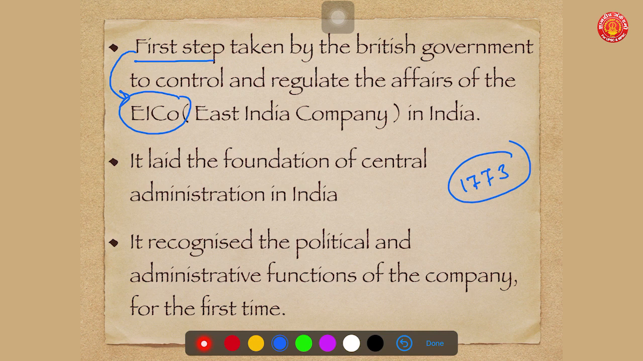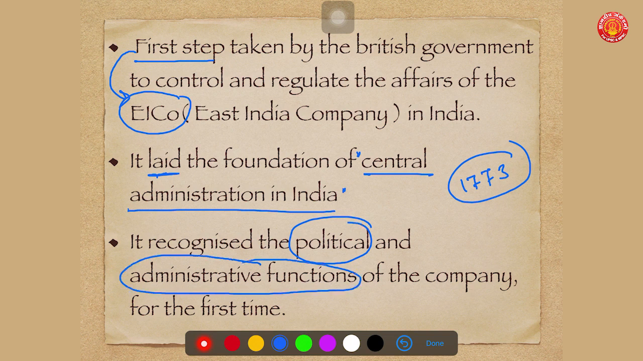Second important point to remember is, this Regulating Act of 1773 laid the foundation of central administration in India. This point is important. This act, the Regulating Act, laid the foundation of central administration in India. And third important thing, it recognized the political and administrative functions of the company for the first time. It means the company will not be working only for trade purposes, but the company's political and administrative function was recognized by this act.